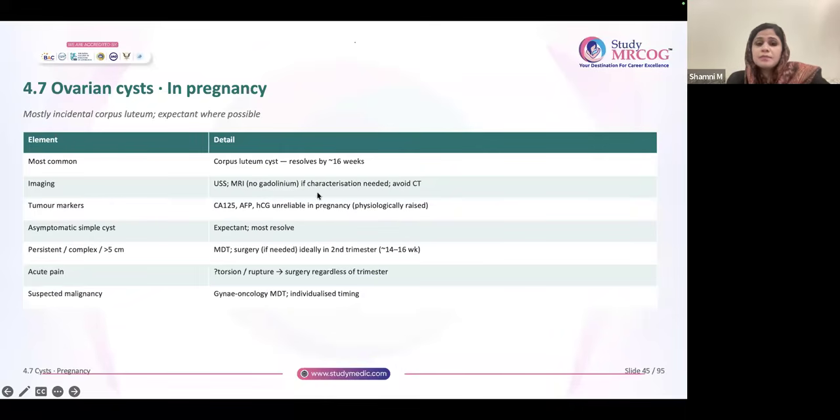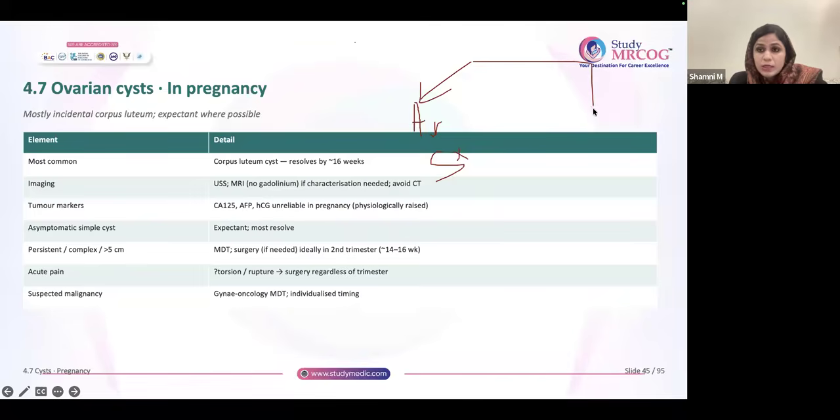Tumor markers are highly unreliable in pregnancy. CA125, AFP, HCG are totally unreliable because they are raised in pregnancy. However, there is a box in your text which talks about asymptomatic cysts. If the patient is pregnant and comes with an acute abdomen, symptomatic, always go for surgery. Surgery is the answer.